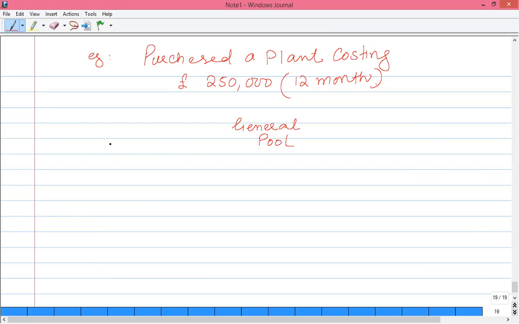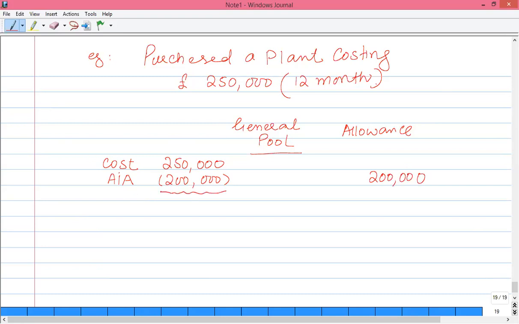So first of all, cost of plant is 2,50,000 and how much AIA is available? First 200,000 of AIA is available. So we have claimed first 200,000 as AIA.